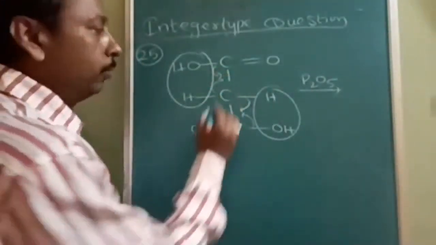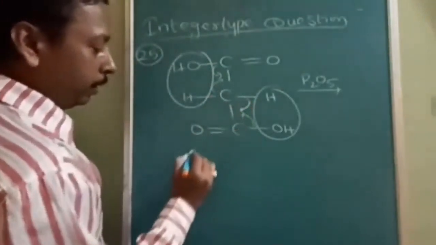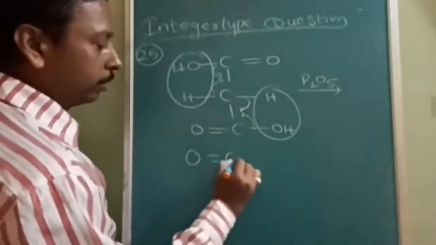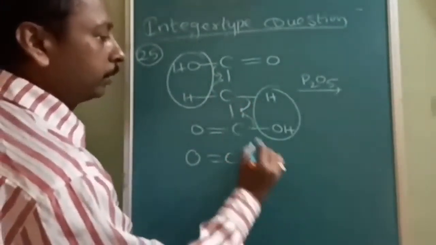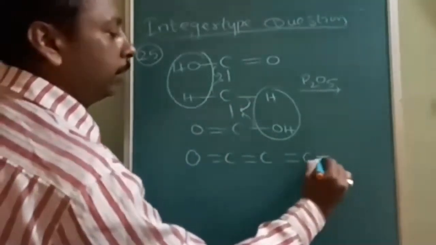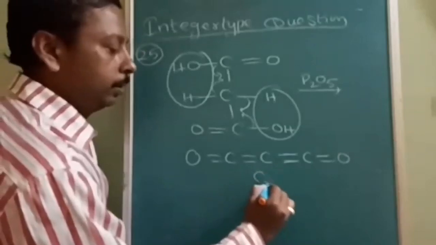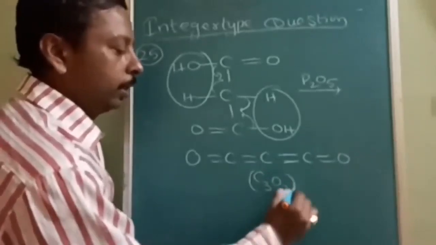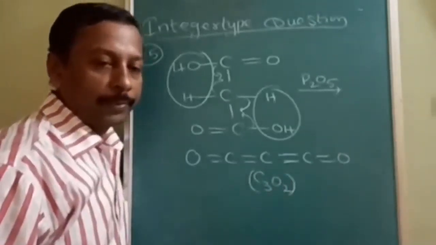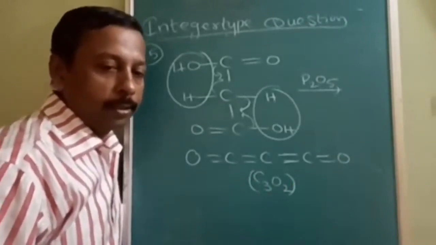Understood? So see here, oxygen double bond C, double bond C, double bond C, oxygen. This is called C3O2, which is called carbon suboxide.